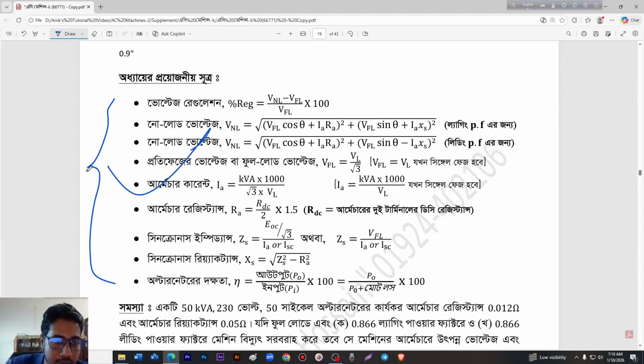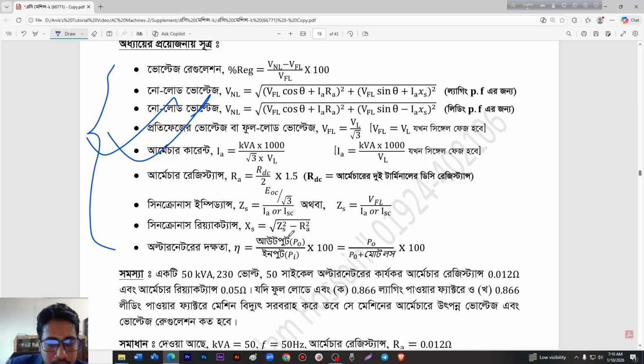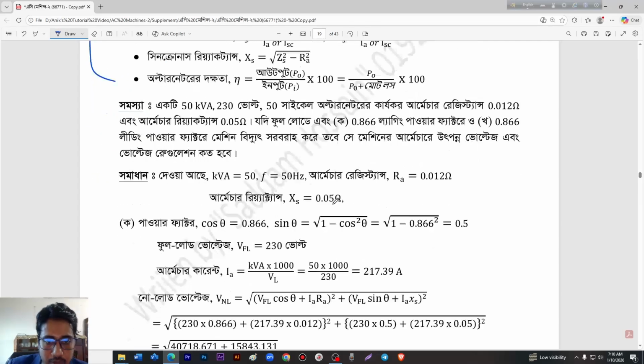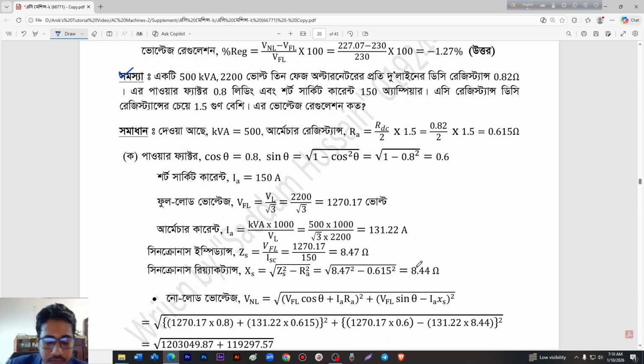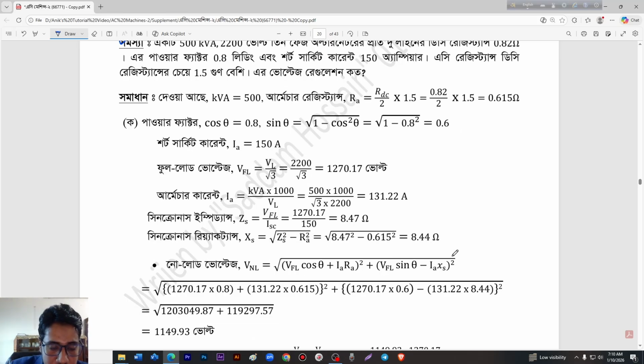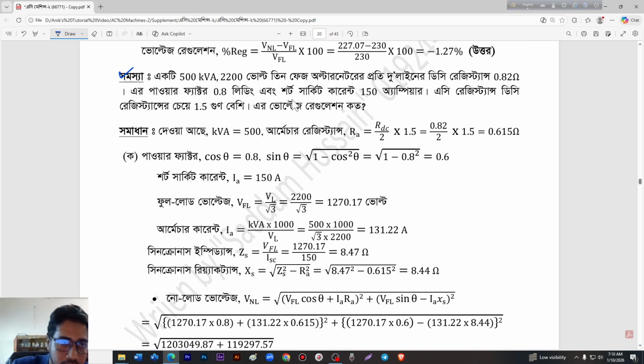That's why this formula should be memorized by you. From a previous video, of course, you know about this formula. So I'll try to solve this math today. This is very easy maths, and I'll read it out.